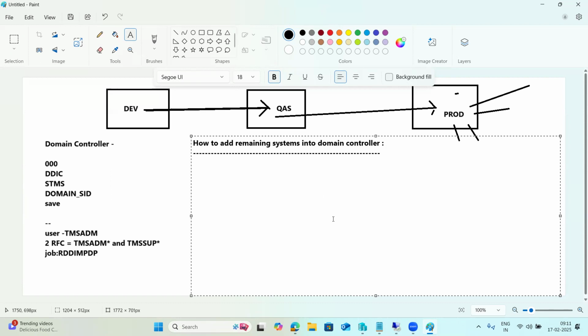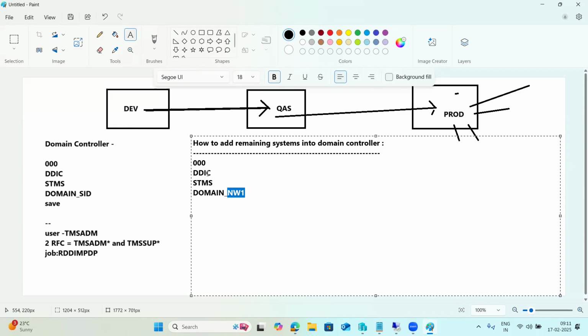In this case, on the other systems we have to log in with the 000 client and the DDIC user, then use the STMS transaction code, then provide domain underscore, followed by the SID of whichever system you made the domain controller. So first you create the domain controller, then you add the other systems into it. Log into 000, DDIC, STMS, then provide domain underscore NW1.